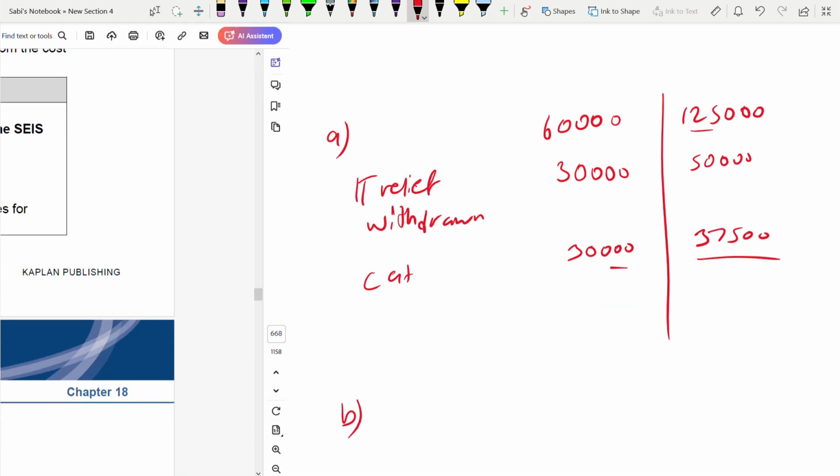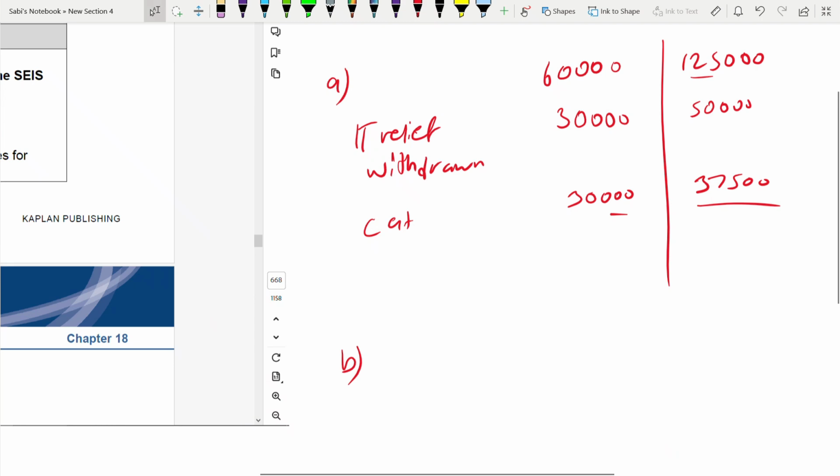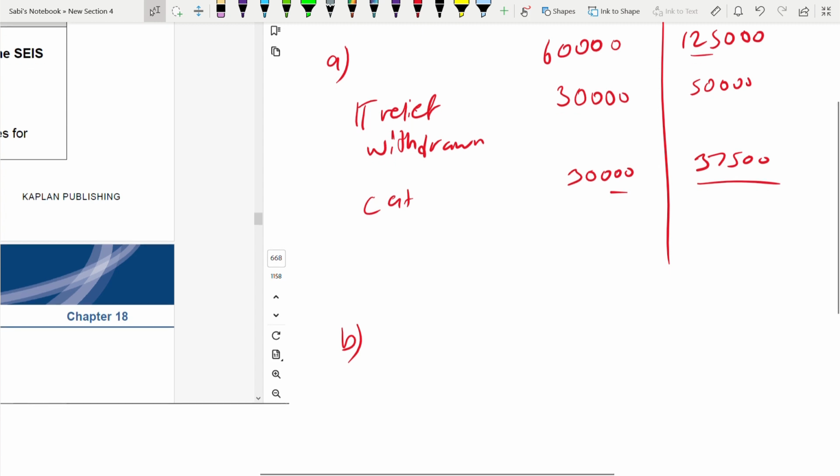Coming to part B, it is at arm's length. So now you have to take the lower of. The original, if you see, will be this only: 30,000, 50,000 and 30,000, 37,500.